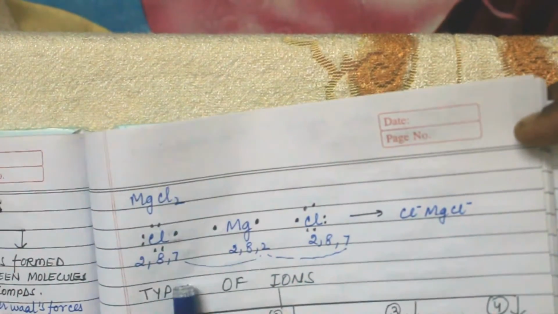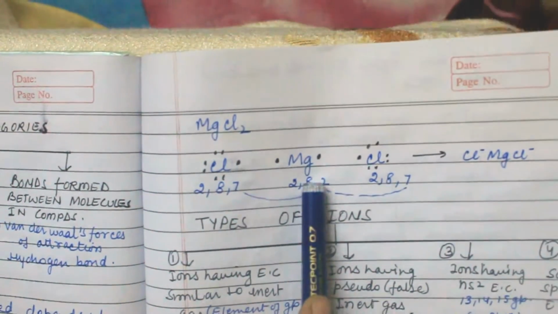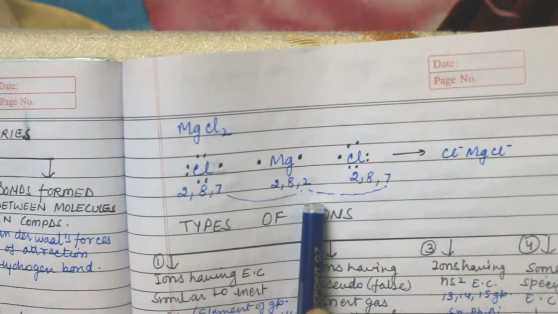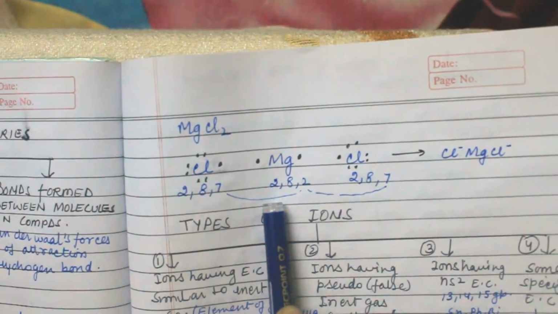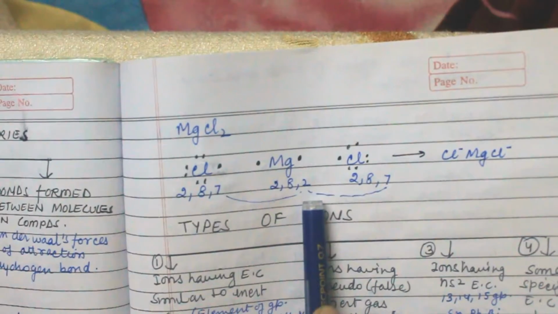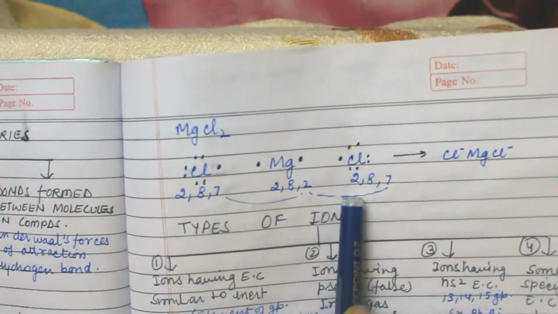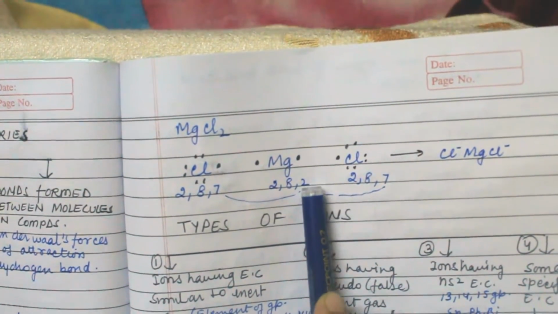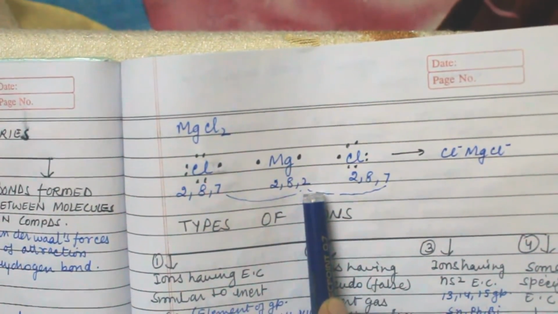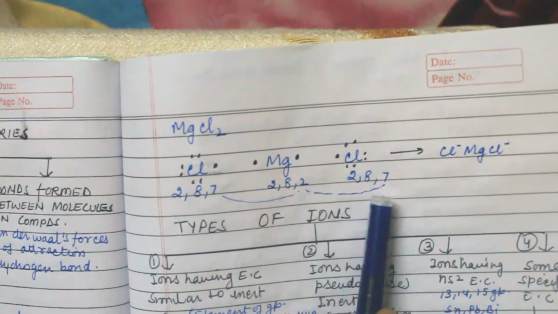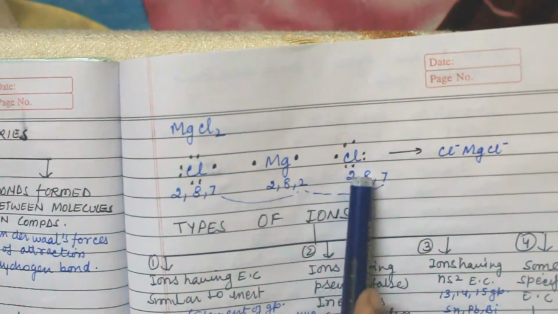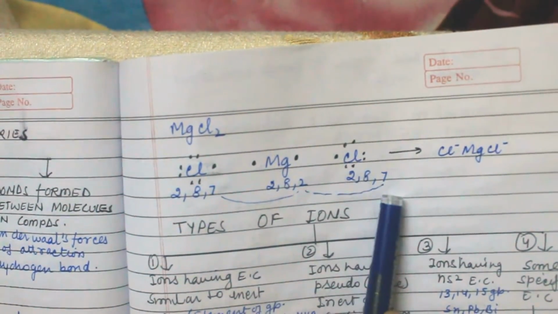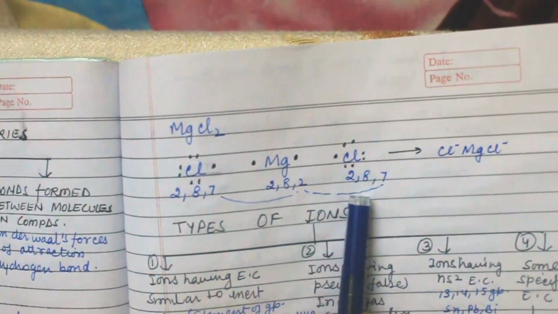Now next is MgCl2. For Mg, we all know the atomic number is 12, so it has electronic configuration 2, 8, 2. Again, chlorine has electronic configuration 2, 8, 7. Now magnesium has 2 electrons in its outermost shell, so it gives one electron to each chlorine. Sorry, it transfers the electrons fully to chlorine. So this transfer is known as electrovalent bond.